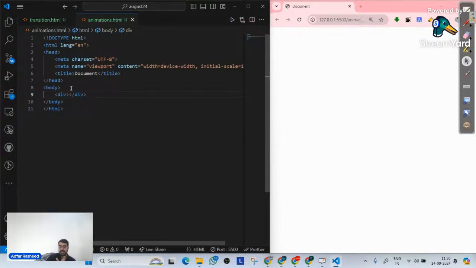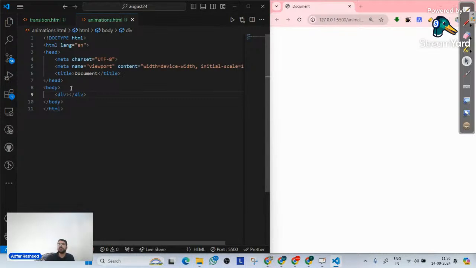Animation says: for the 8 seconds that you have, tell me what I will do in the first 2 seconds, tell me what I will do in the next 2 seconds, and the next 2 seconds. So I want to break the time frame into multiple intervals, and in each individual interval I want to implement a different style. So the style should be changing continuously over a period of time. That's what we mean by animation. The keyframes that I have are continuously changing over a given period of time.